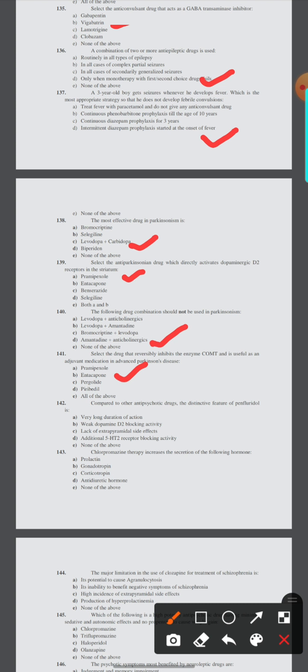142. Compared to other antipsychotic drugs, the distinctive feature of penfluridol is very long duration of action, weak dopamine blocking activity, lack of extrapyramidal side effects, additional 5-HT2 receptor blocking activity, or none of the above. Here the option is A, very long duration of action.